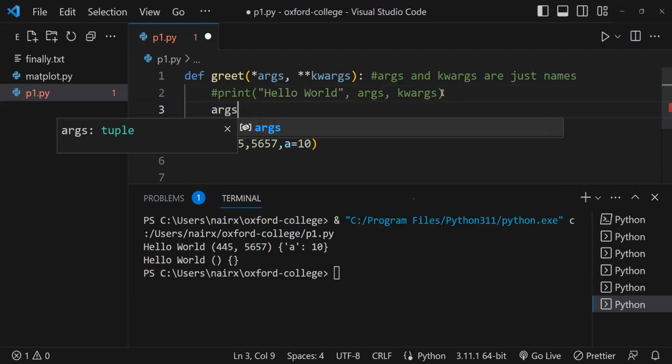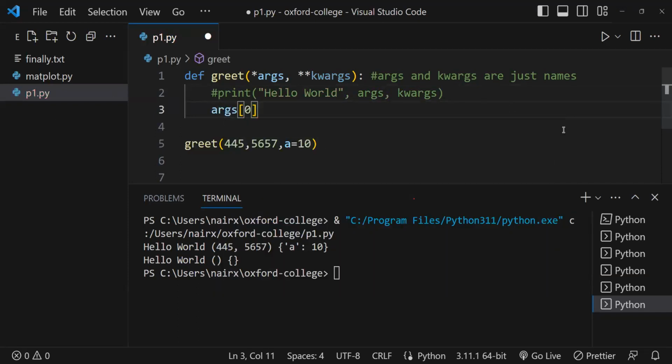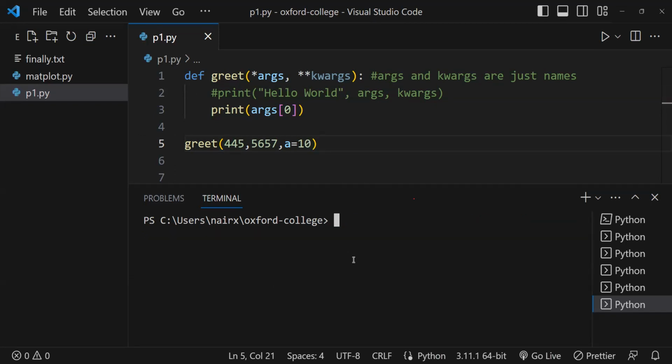I can simply give args of 0. Can you tell me the output of this program if I give print args of 0? We're calling the function greet, passing 3 arguments. Inside the function, there's only one line, which is print args of 0. Tell me what would be the output if I run this.